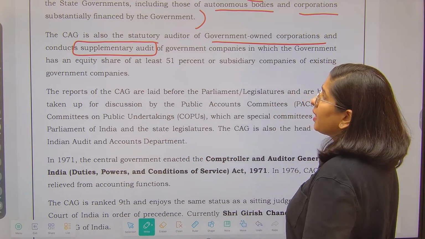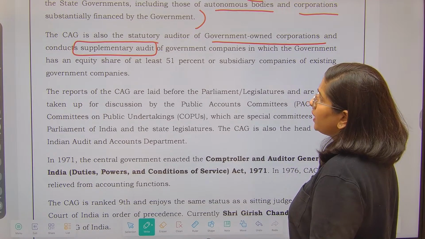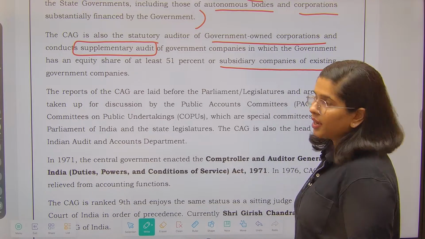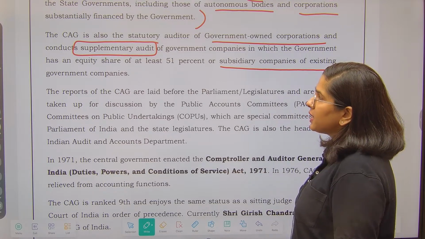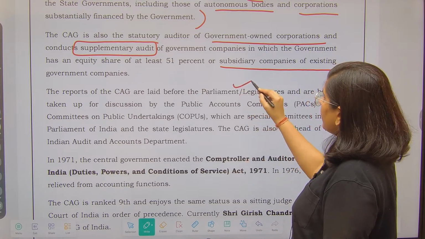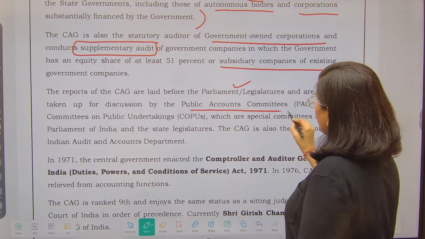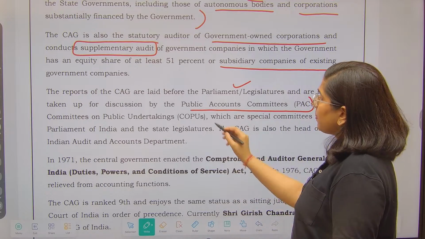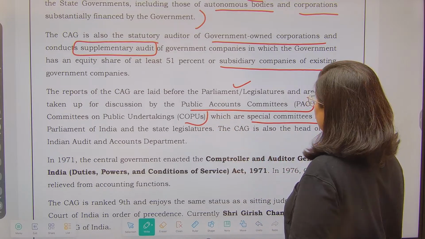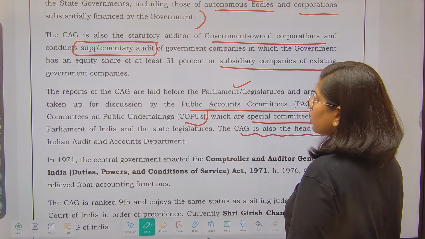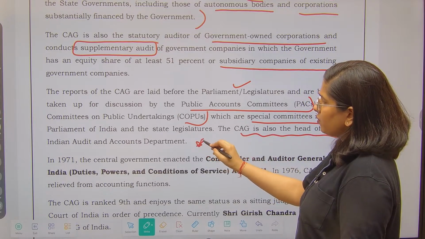Now, which are the government companies? Those which have equity shares of at least 51% of the existing government companies. The reports of the CAG are laid before the parliament and legislature, and they are taken up for discussion by the Public Accounts Committee and the Committees on Public Undertakings, which are special committees in the parliament and the state legislature. CAG is also the head of the Indian Audit and Accounts Department.